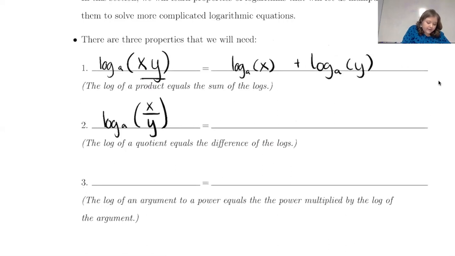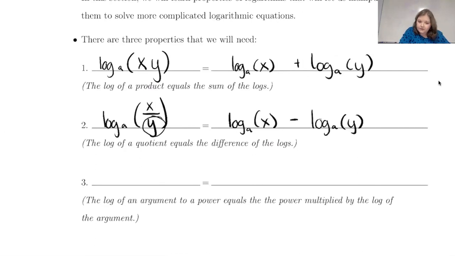So if two things being multiplied together turns into addition, then it makes perfect sense that two things being divided by each other would turn into subtraction. So this is log base a of x minus log base a of y. So whatever is in the bottom of the fraction, or the thing that you were dividing by, it becomes subtracted instead of added.